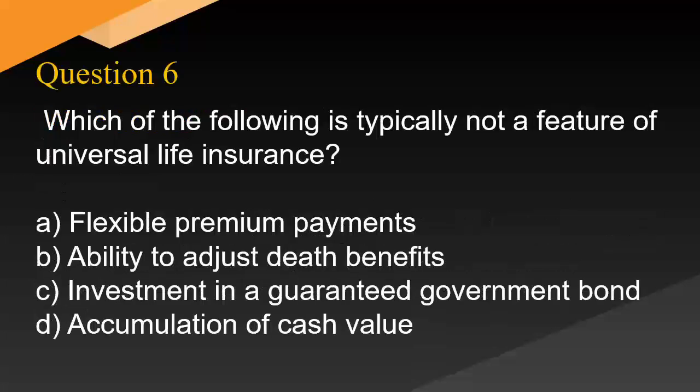Which of the following is typically not a feature of universal life insurance? A. Flexible premium payments. B. Ability to adjust death benefits. C. Investment in a guaranteed government bond. D. Accumulation of cash value.